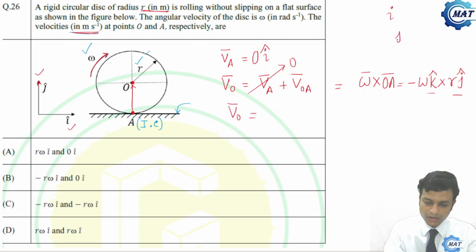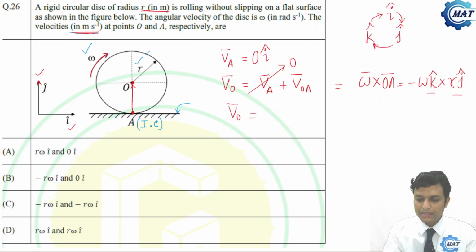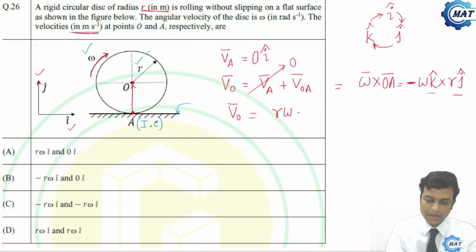You know the ijk cross product rule: k cross j is minus i. So this minus and this minus will be plus. So we get R omega i, and 0 i for point A. You can see that option A is the correct one. So this is the answer to the problem.